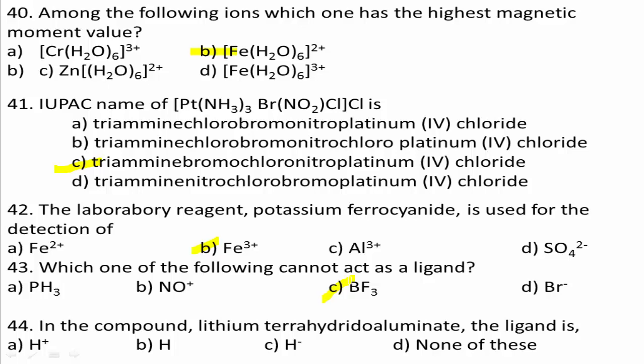Here the ligand is H-, because the hydride ion acts as a ligand. Therefore, the correct answer for this question is H-, because Li is already a positive ion and the other part, the ligand H-, is present in tetrahydroaluminate, the negative ion.